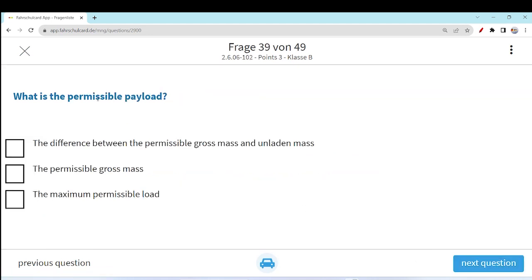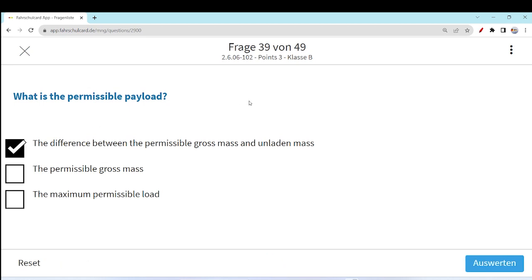Next question is, what is permissible payload? Okay, payload means the load which you carry on your car or on your trailer. You know already, you have a total permissible mass which is 3.5 ton, and you take the weight of your car, then you subtract it from 3.5 ton, and the remaining is your payload. Like this much load you can carry. So the difference between the permissible gross mass and unladen mass, yes, this option is pretty fine.